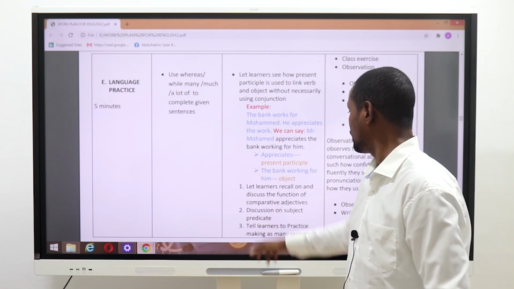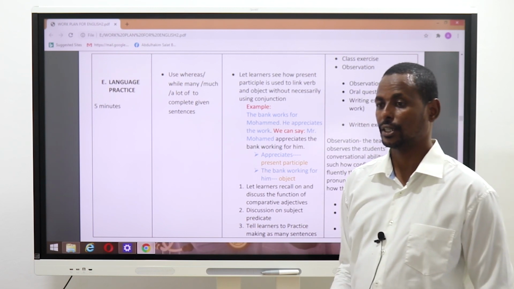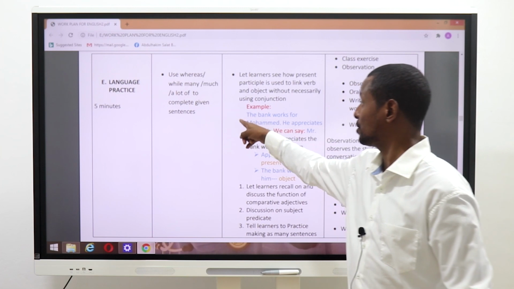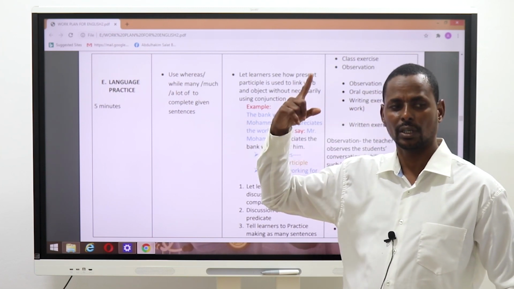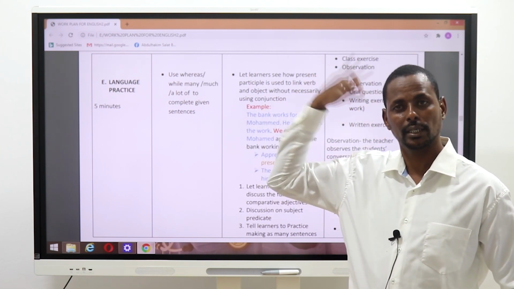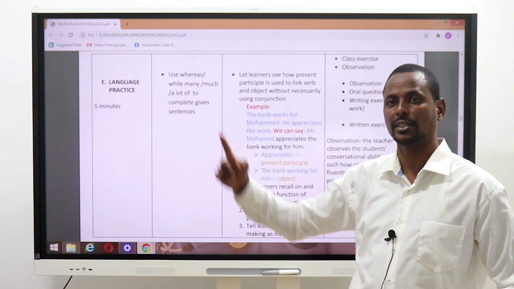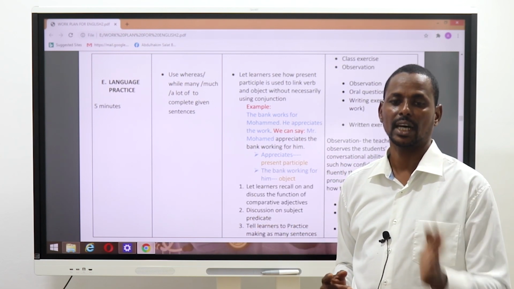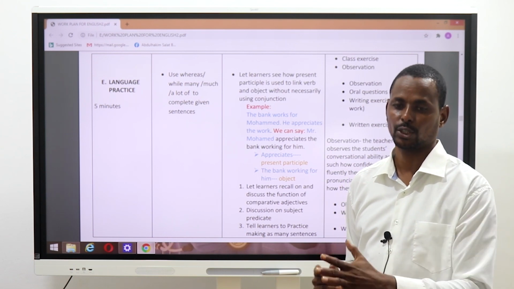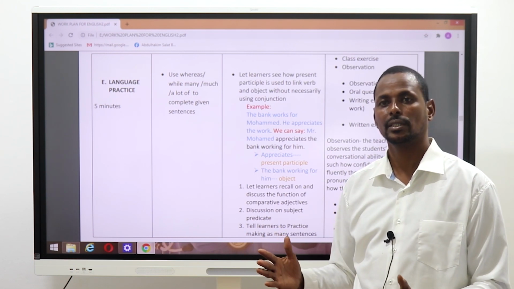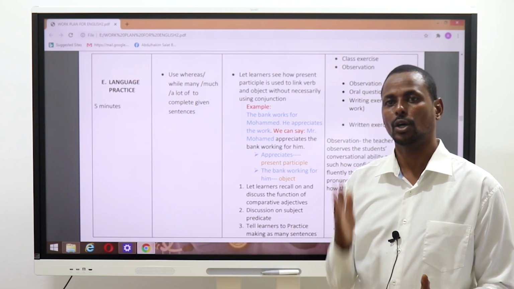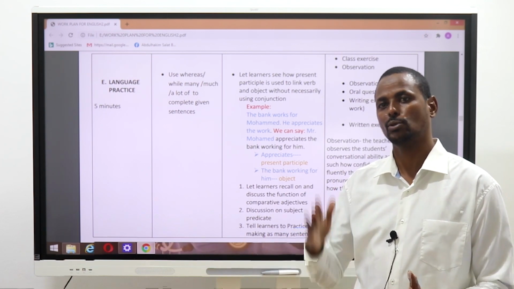Discuss subject and predicates. Recall. When you want students to achieve this language practice, give them a recall. Take them back to the subject and predicate. What's a subject? A noun that does an action, the doer of the action. What's a predicate? Whatever comes after the noun, the object, sometimes without an object.